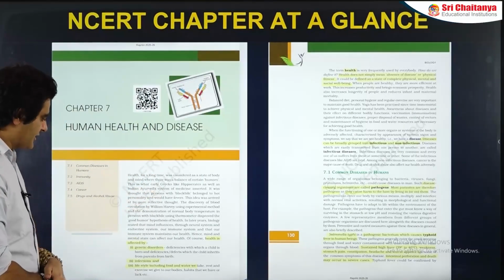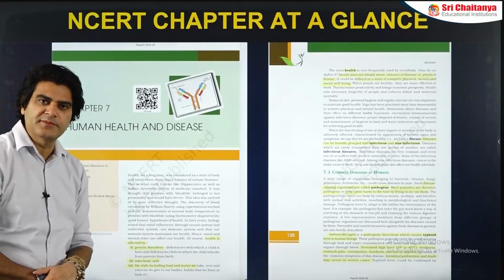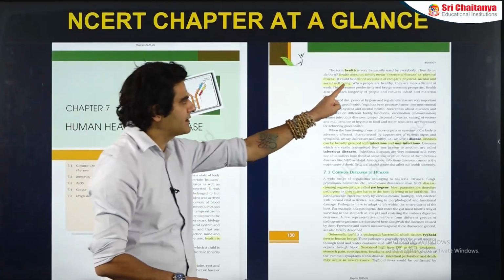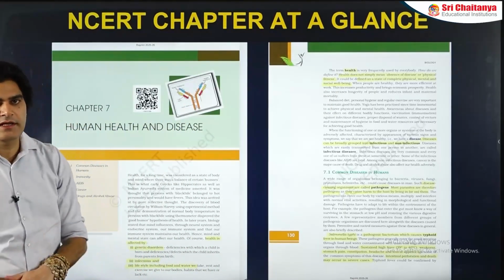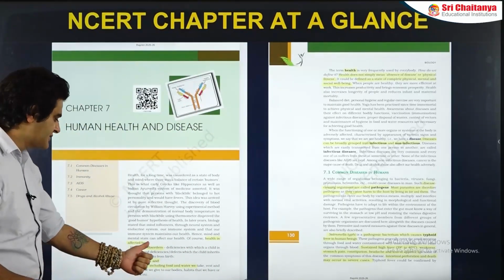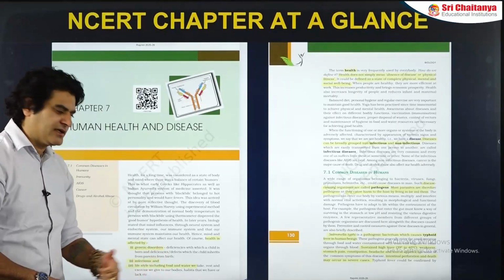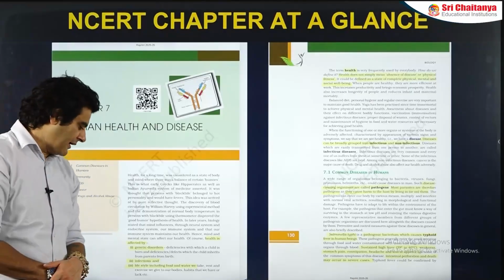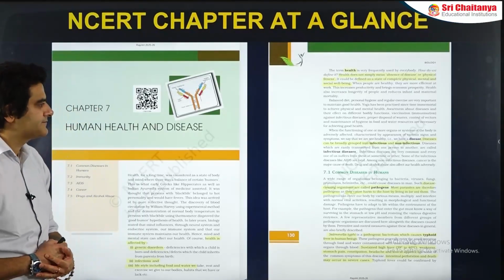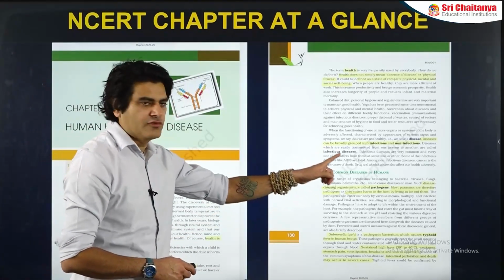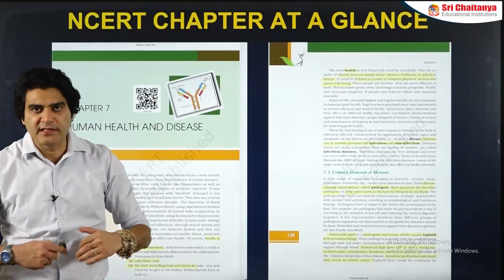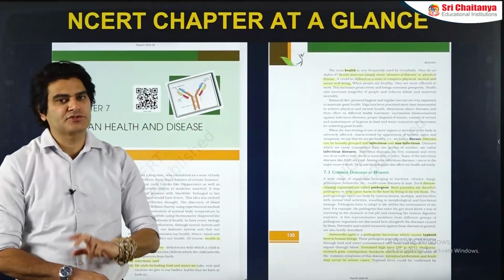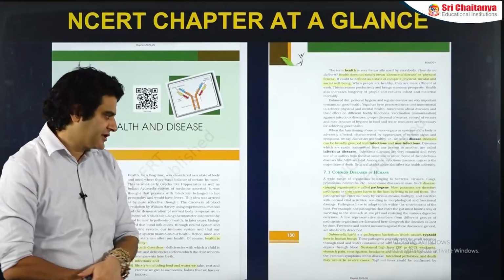I've highlighted all the important parts here that you need to remember from the NEET perspective, like what is health. It's a state of complete physical, mental, and social well-being. What is our health affected by? A lot of factors like genetic diseases, infections, lifestyle, including the food and water that we take, the exercises that we do or don't do, and of course the amount of stress that we take. Diseases, which are a deviation from the normal healthy state of the body, are classified into infectious and non-infectious types, which also means communicable and non-communicable types.